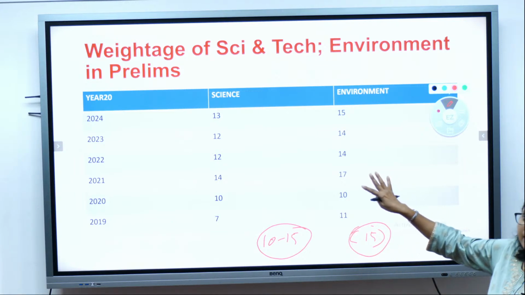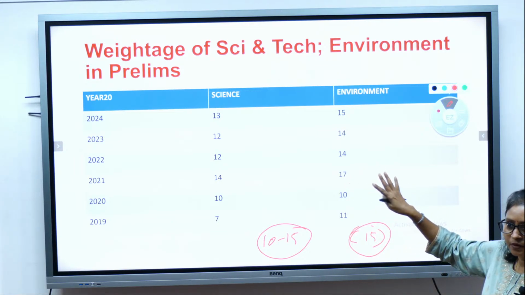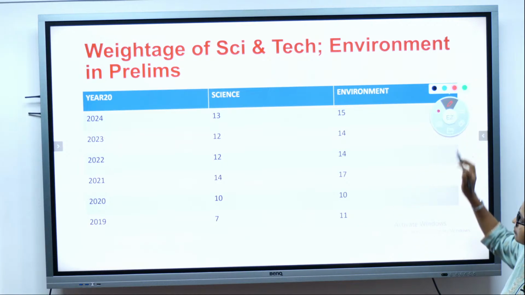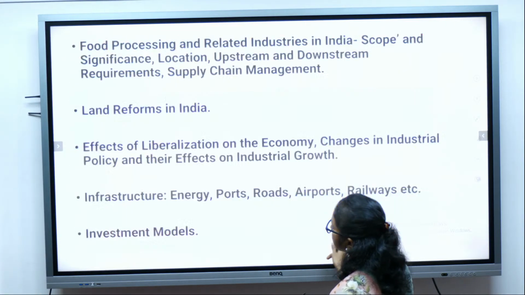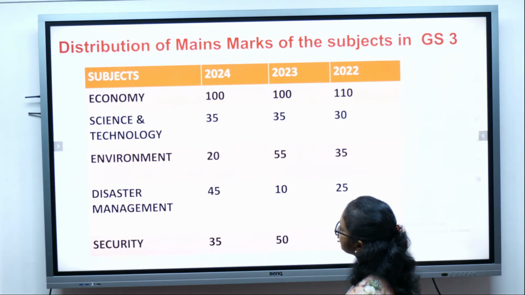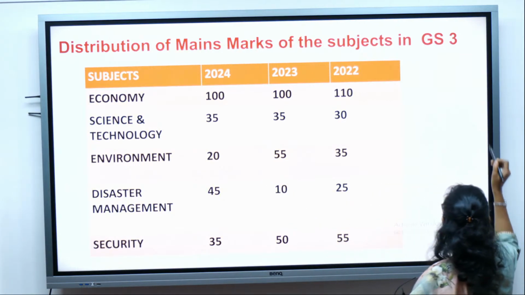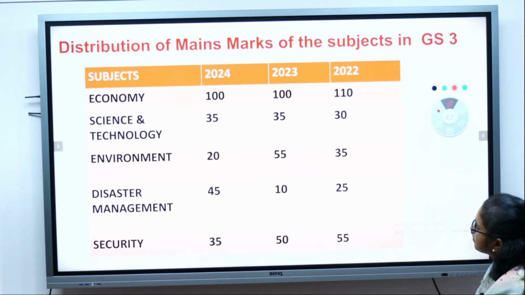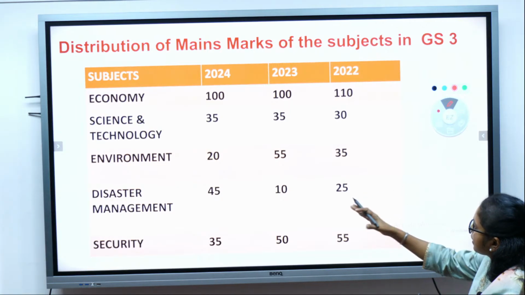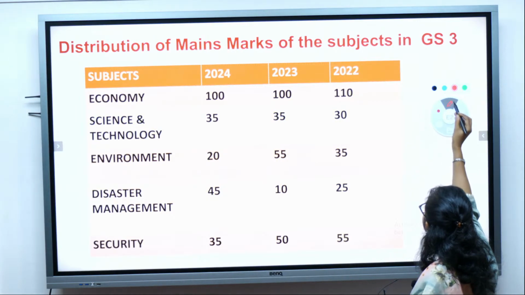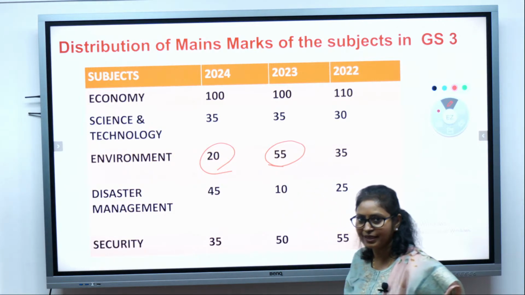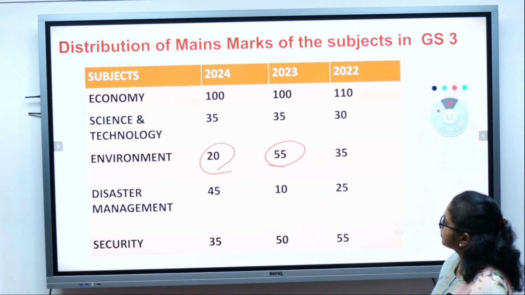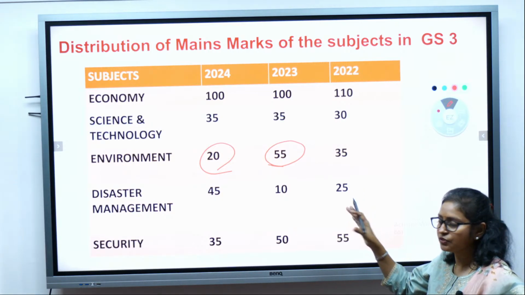Now let's look into the weightage given in the mains. We have already seen the weightage. Look at the weightage given to the environment section. We have collected the data of these 3 years. For environment, they had asked 20 marks questions also, and they had asked 55 marks also in the environment section, isn't it? So adequate preparation is important.